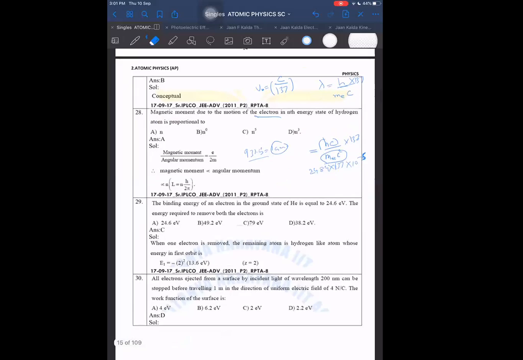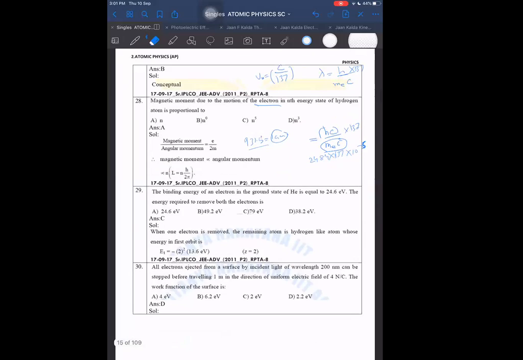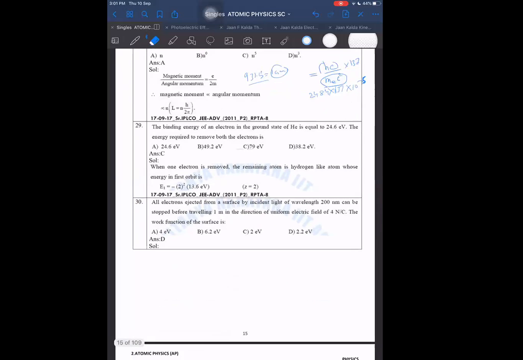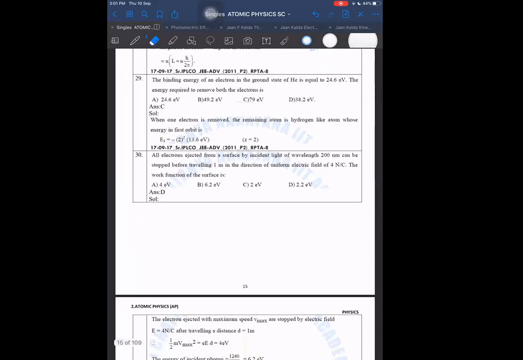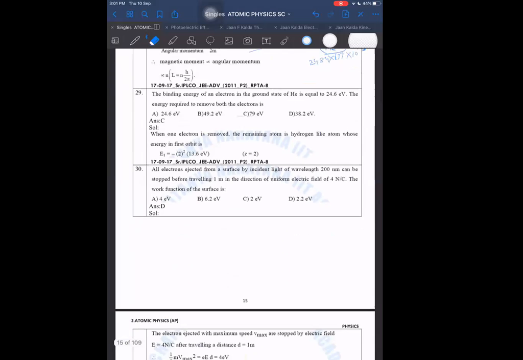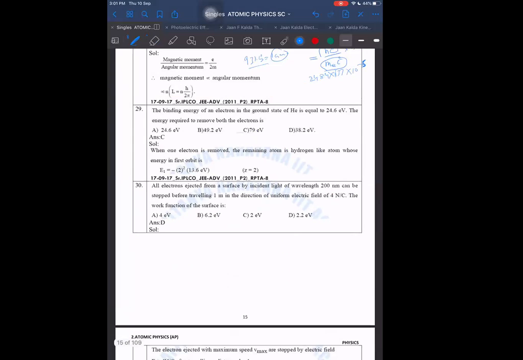Question number 28, 29, 13. Binding energy. Okay, you don't know binding energy. Positive of ionization. Write it down in notes only. If you don't know it, write it down.